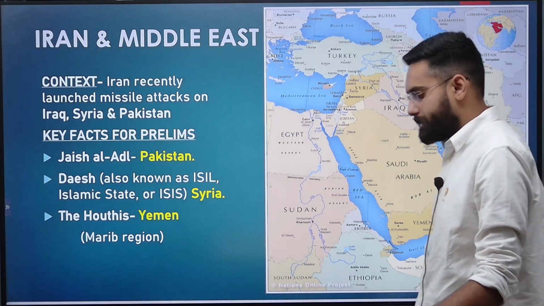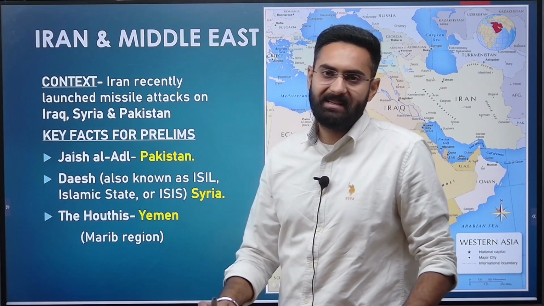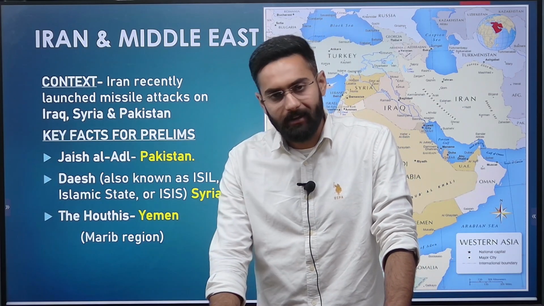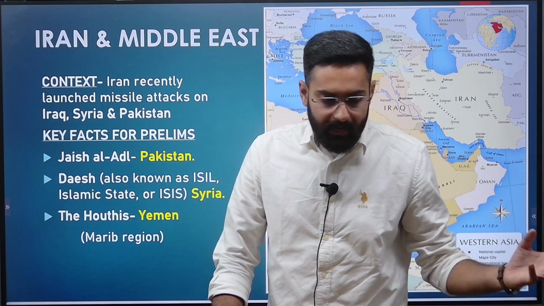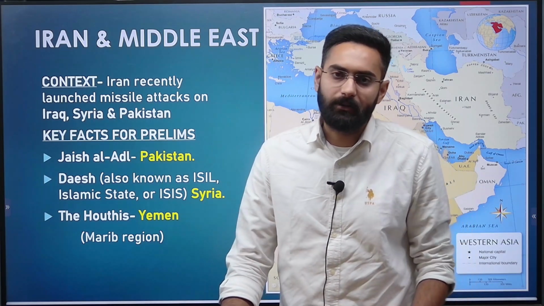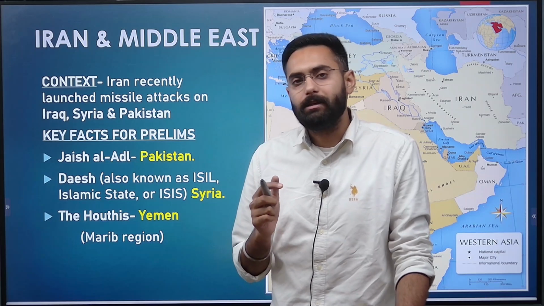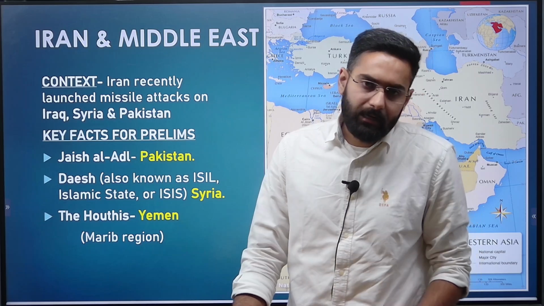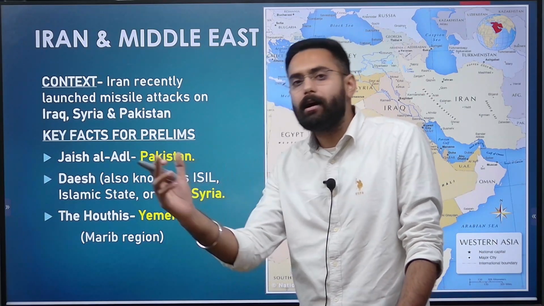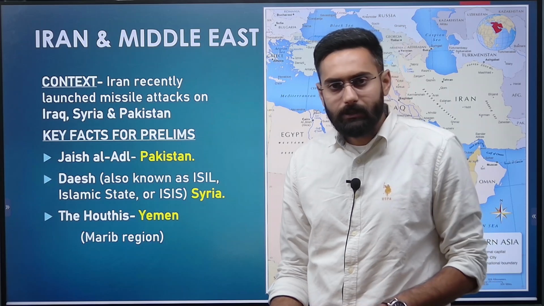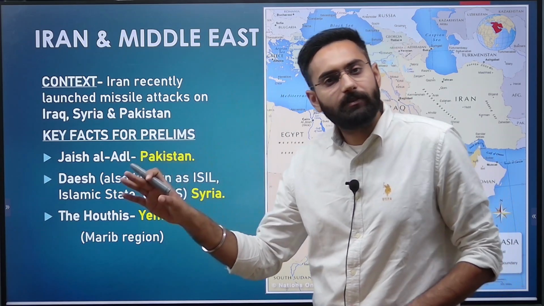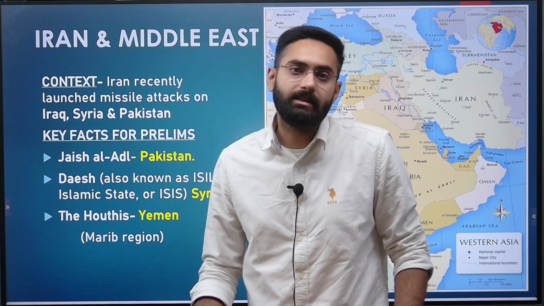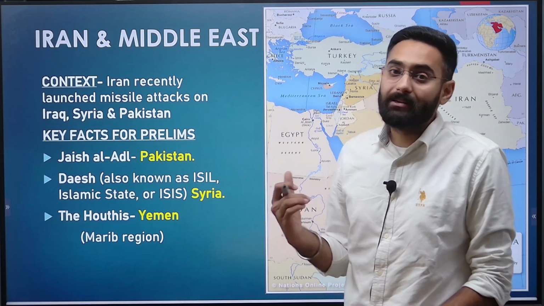first things first, the main area of conflict, the Middle East, and the bone of contention in the Middle East has been Iran because of the exit of the USA from the Joint Comprehensive Plan of Action. Iran since then has been enriching its nuclear capability. Because of that, there have been attacks on Iran, and attacks by Iran on the neighboring areas. Because of the first, the religious differences in the region, and the next, the international crisis in the form of the failed JCPOA, we are seeing repeated conflicts in the region.